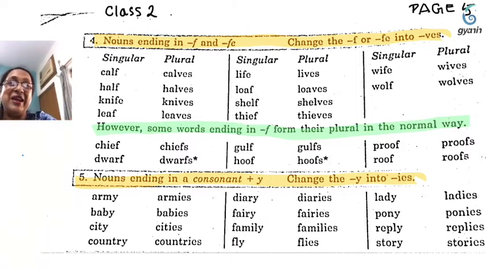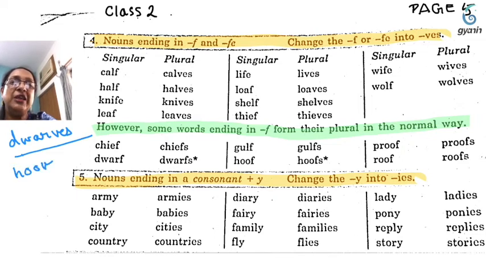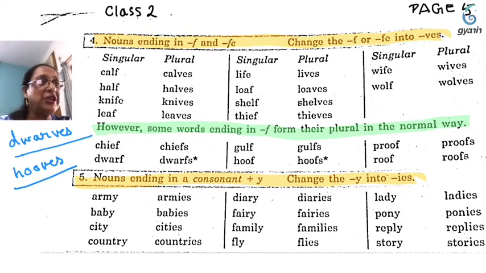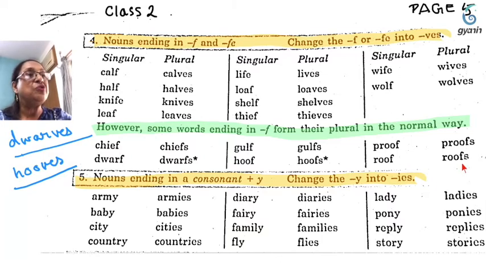So we can write first dwarfs, DWARVES, and we can also write hoofs, HOOVES. So these two only have two forms. And gulf, gulfs, proof, proofs, roof, roofs.